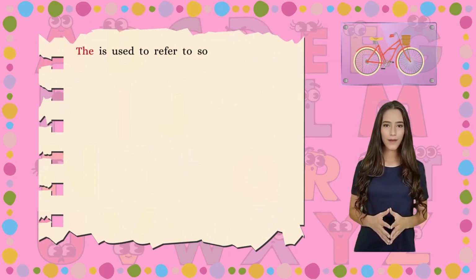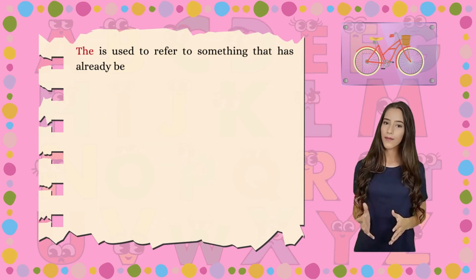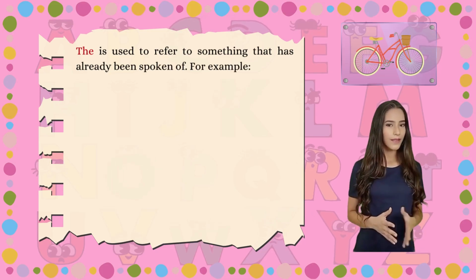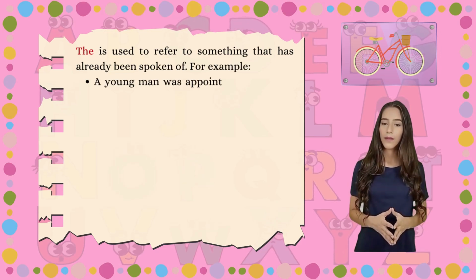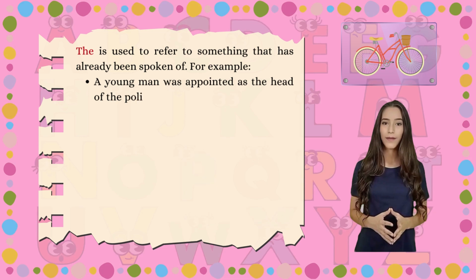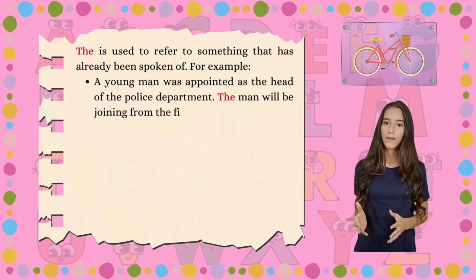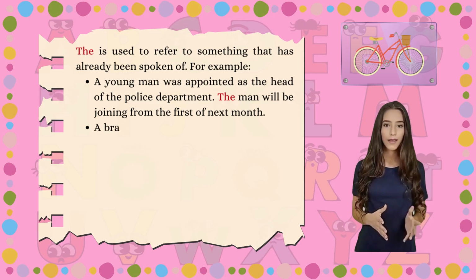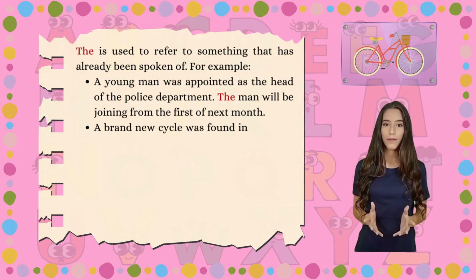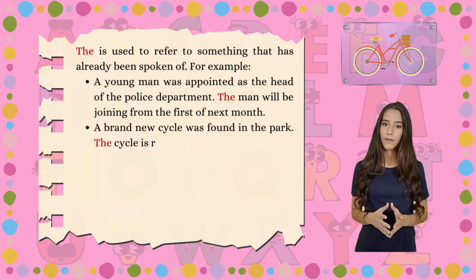The is used to refer to something that has already been spoken of. For example, a young man was appointed as the head of the police department. The man will be joining from the 1st of next month. A brand new cycle was found in the park. The cycle is red in color.